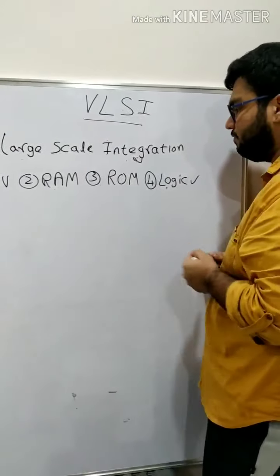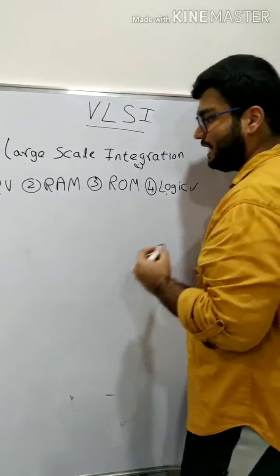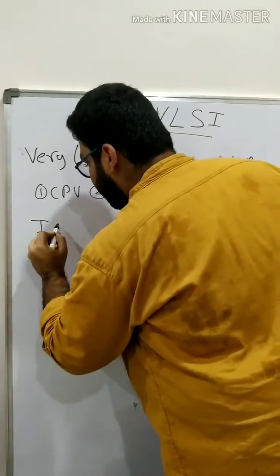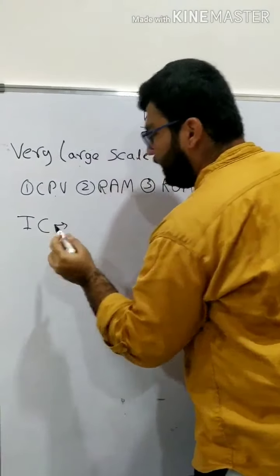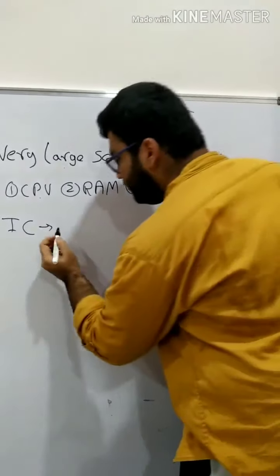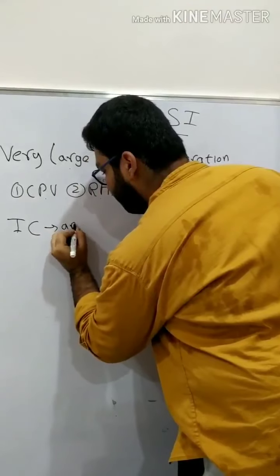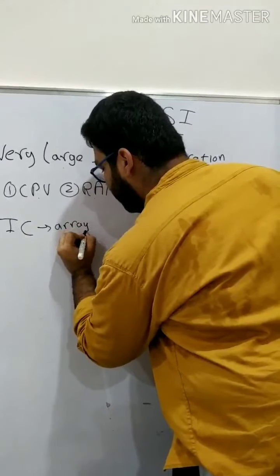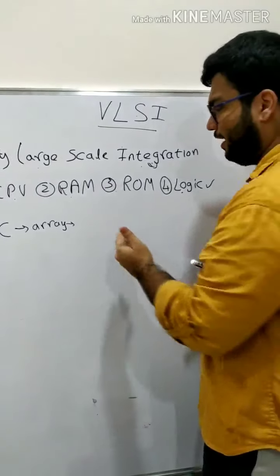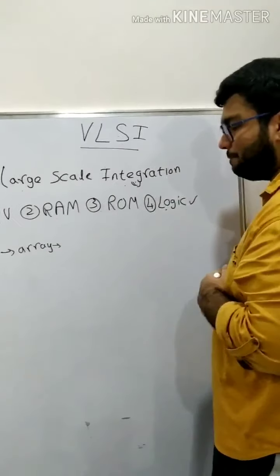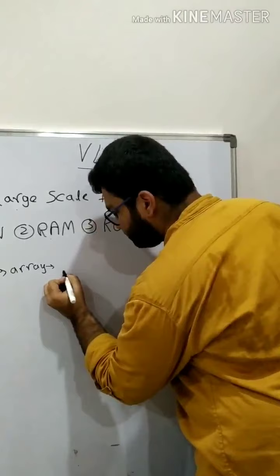And in other ways, let us know what is IC. What is this IC? It is nothing but an integrated circuit. It is an array of electronic circuits or electronic components which are implanted on a chip.